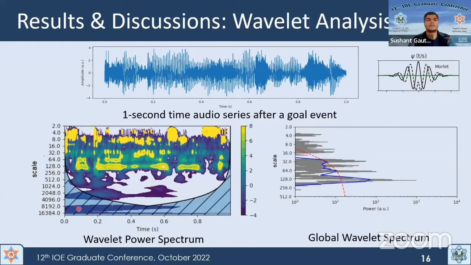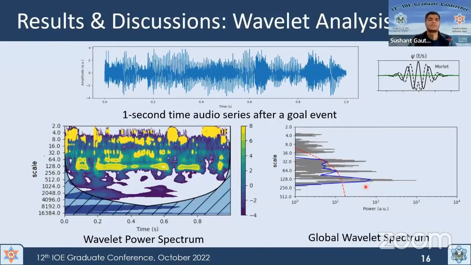In this figure, you can see that there is varying scale or width or frequency. We start from 2 and double it: 2, 4, 8, 16. These are the scales. Increasing scale means increasing frequency. We want to know what the power spectrum is across various scales. For different scales, we have different intensities or power, which can be visualized in this global wavelet spectrum. This figure shows that at higher scale or higher frequency, there is higher power.